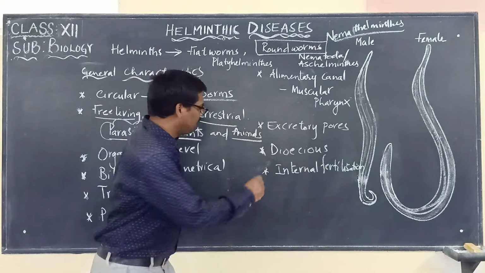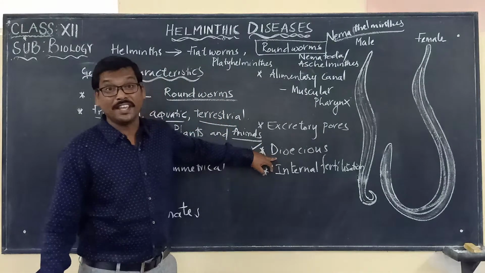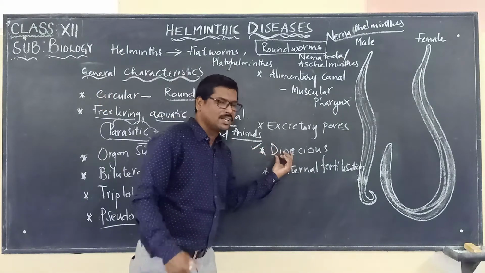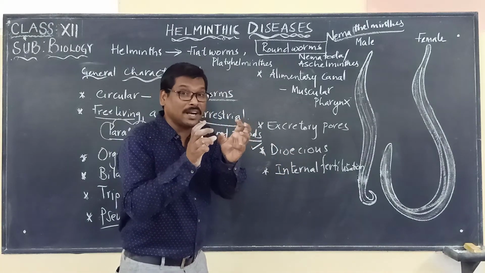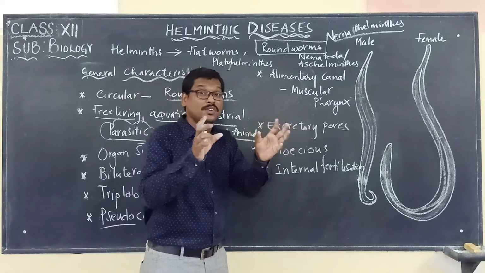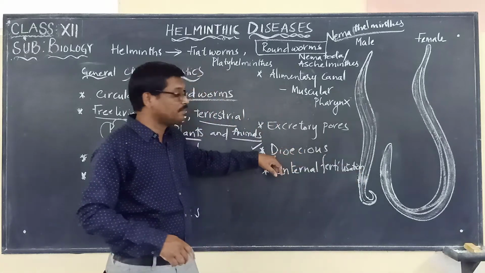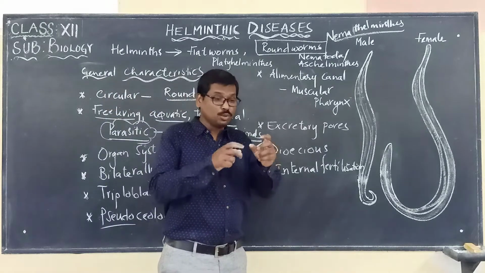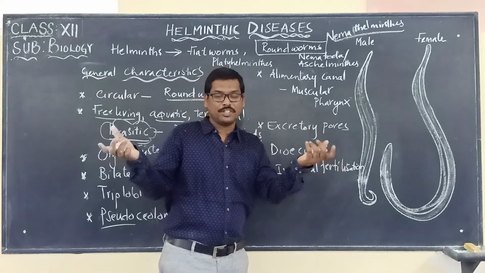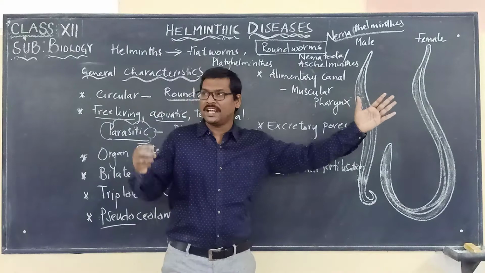Moreover, a very important one is dioecious. What do you mean by the word dioecious? When the sexes are found separately, we use the word dioecious. So here roundworms have two sexes found separately, which means one male and one female.